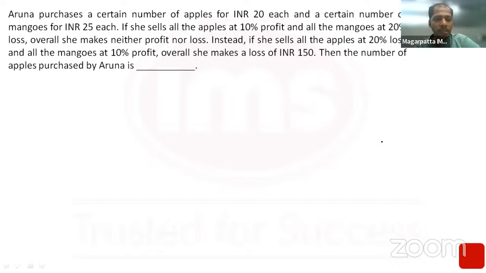Guys, such questions are covered in profit and loss preparatory concept classes. So first thing: apples and mangoes. The cost of an apple is 20, the cost of a mango is 25. If she sells all the apples at 10% profit, the profit would be 2 per piece, and on mangoes, the loss is 20% of 25, that is 5 per piece.